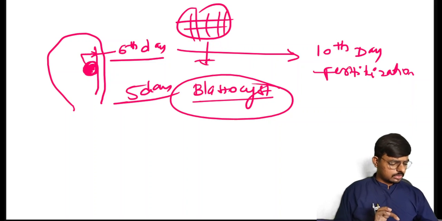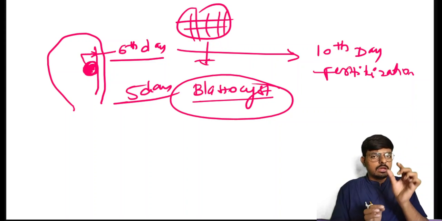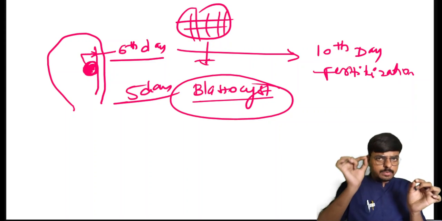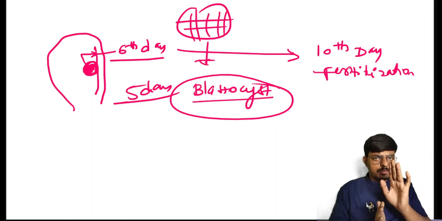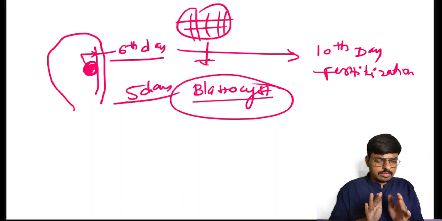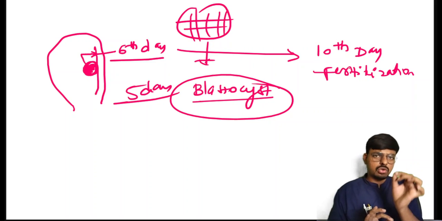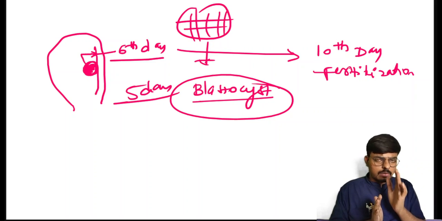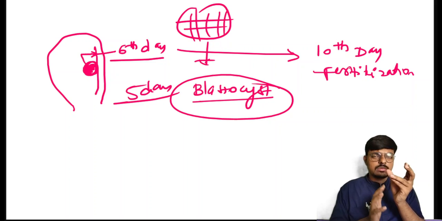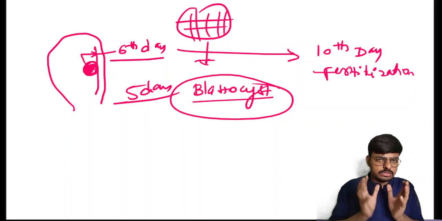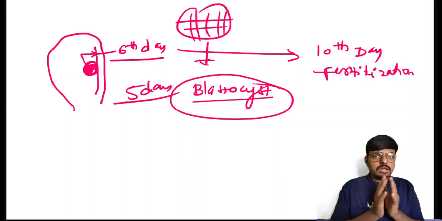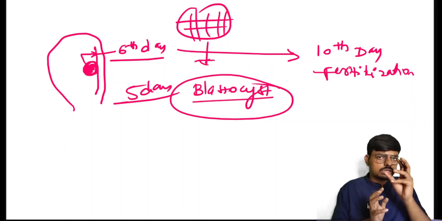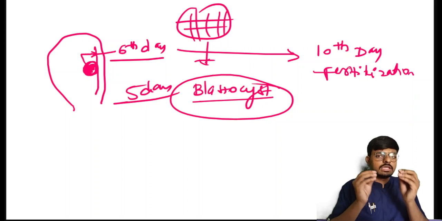So what we have discussed: after fusion of the sperm and ovum, it forms the zygote. Zygote is a single cell stage. After 30 hours, the zygote becomes the double cell stage, that is what we call the blastomere. After 3 days, it gets converted into the 16 cell stage. That is what we call morula, which looks like a mulberry fruit.